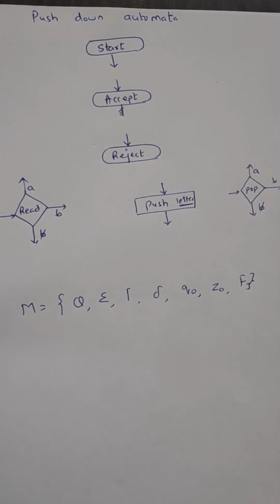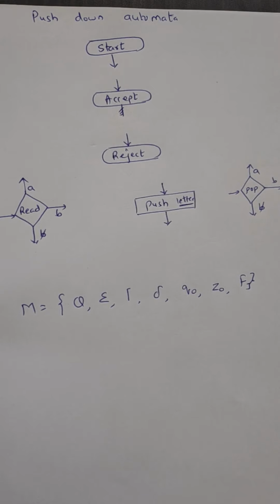Let us start with the next type of automata, that is push down automata. This is an automata for which we have memory, that is the stack kind of memory. The deterministic finite automata that we have seen contains only states to remember things. We were not having any memory, so only an input tape was there from which we were reading the symbols, and then when taking decisions, to remember anything we were using states, and transitions were used to move from one state to another state and reach the acceptance or final state.